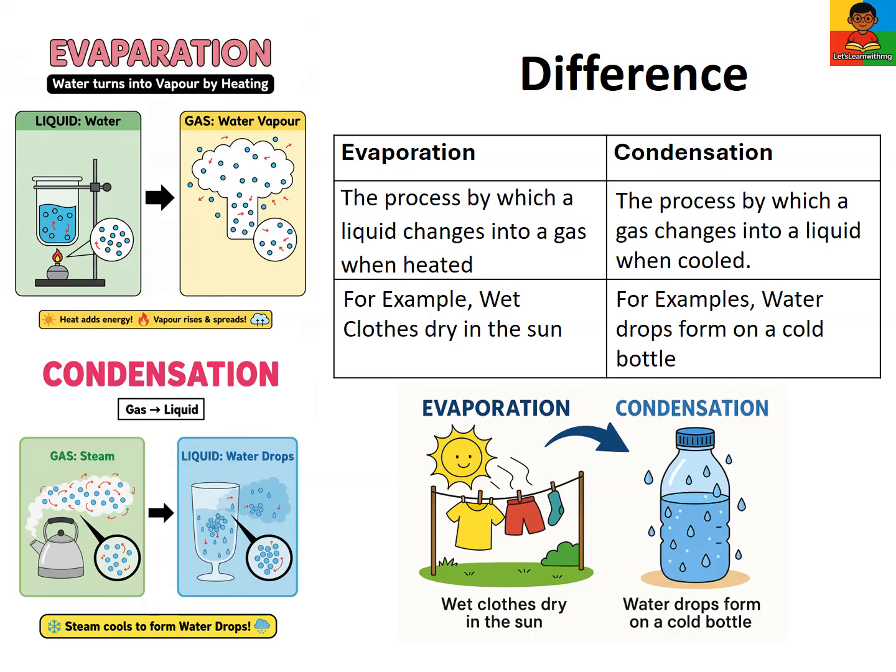Let's see the difference between evaporation and condensation. Evaporation is the process by which a liquid changes into a gas when heated. For example, wet clothes dry in the sun. Condensation is the process by which a gas changes into a liquid when cooled. For example, water drops form on a cold bottle.